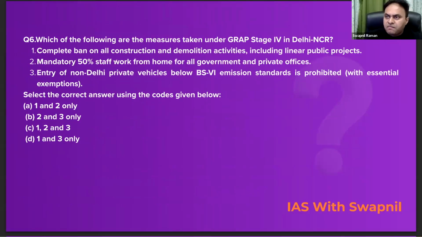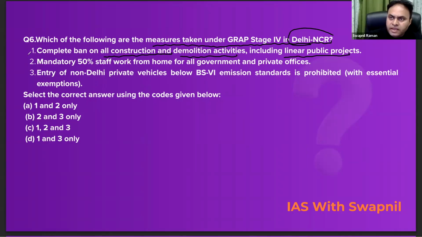Question number 6. Which of the following are measures taken under the GRAP stage 4 in Delhi NCR? First statement, complete ban on all the construction and demolition activities, including the linear public projects. Absolutely correct. Second statement says mandatory 50% staff work from home for all the government and private offices. Absolutely correct. Although it does not apply to those like government servants who are involved in providing essential services, right? So that is an exception. So second statement is also correct.